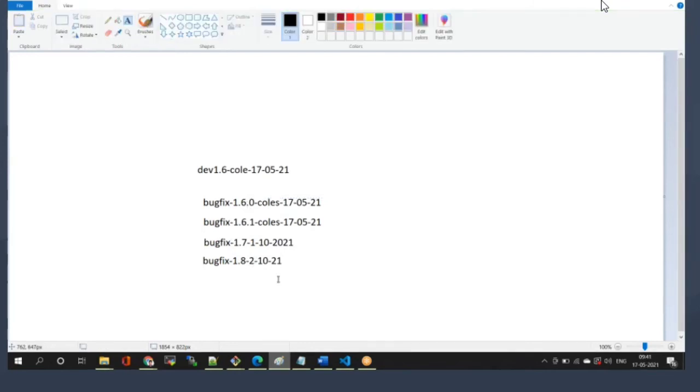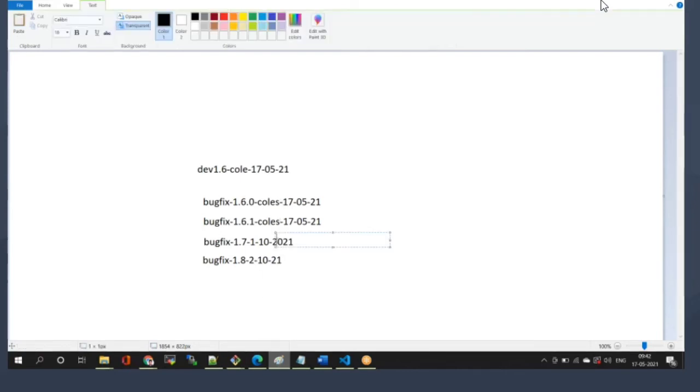That's why we can call Git a version control system tool. Here you are maintaining proper versioning. Suppose I'm not maintaining this versioning, is there any issue? Yes, we have an issue. Let's suppose four people are working in one company, and they simply create branch names with their own names, something like Coles, that's it. Coles date, that means Coles 17 date, tomorrow 18 date, 20 date, like that.